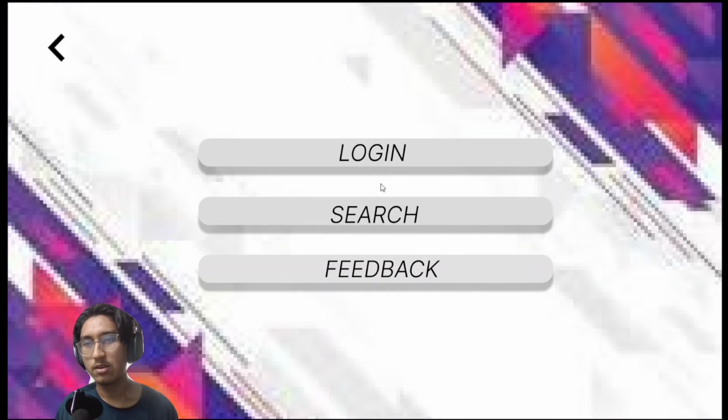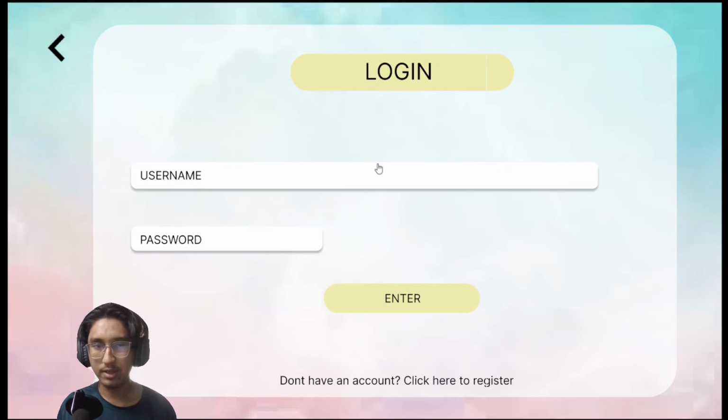So we just click on login, for example here. The login here will show the username and password. When the user already has an account, they can put in their username and their password, and they are ready to book a bus ticket. So what if the user doesn't have an account?